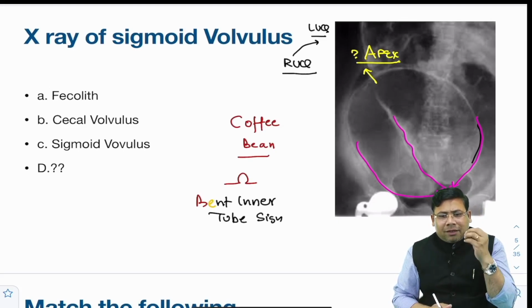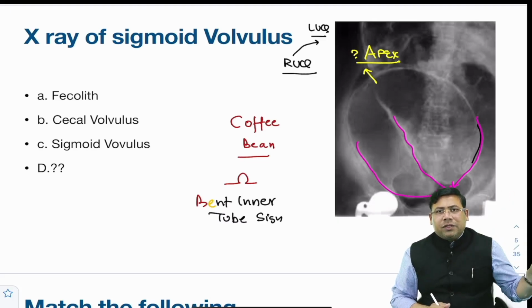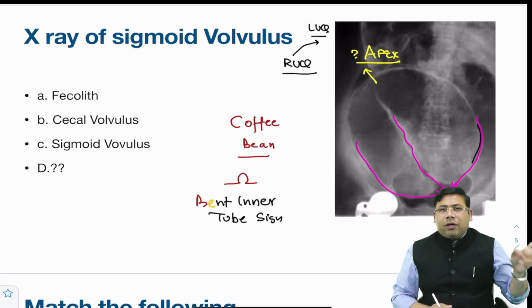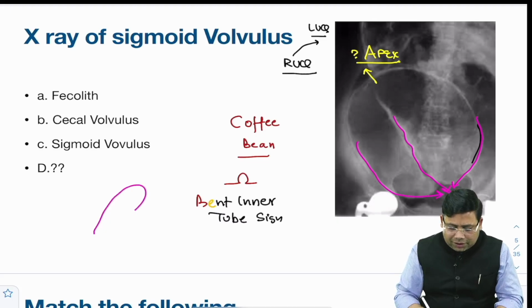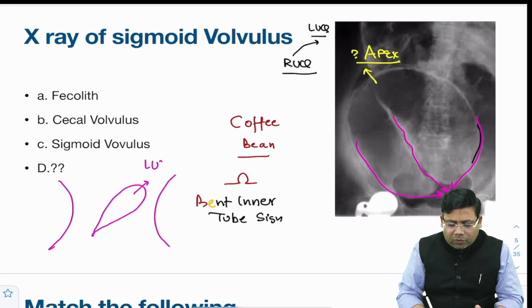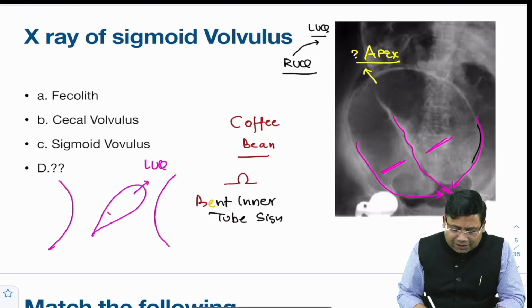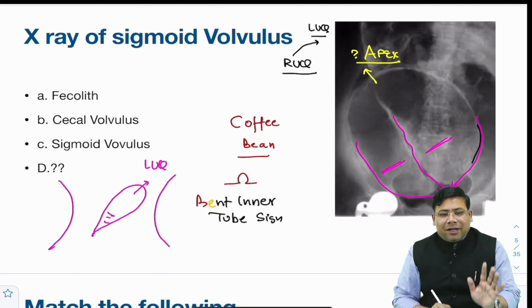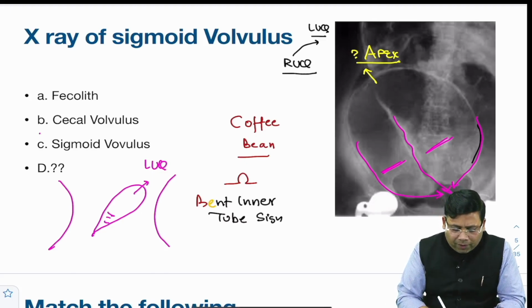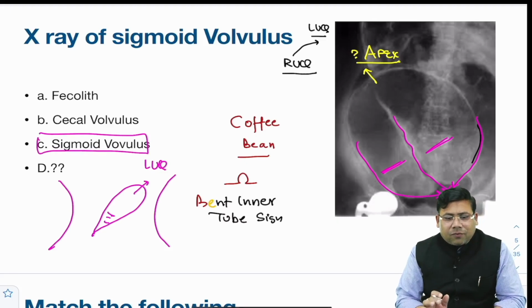So a classical orientation of a sigmoid volvulus is towards the right upper quadrant, whereas a cecal volvulus has the apex towards the left upper quadrant. Then here you can see the two air fluid levels. Two air fluid levels are classically seen, whereas in cecal volvulus you get to see a single air fluid level. So it's an easy question and sigmoid volvulus is the answer for this.